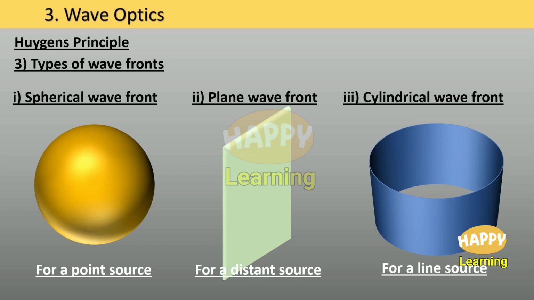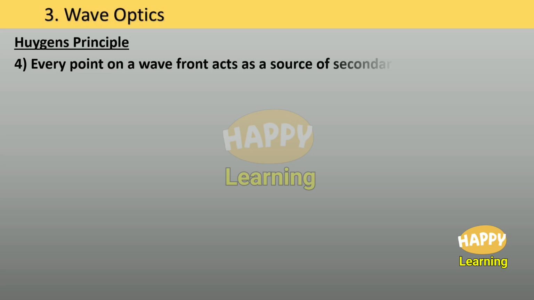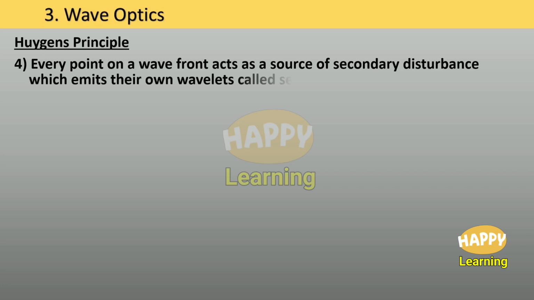For a line source, for a source of light in the shape of a straight line, we get this cylindrical wavefront.